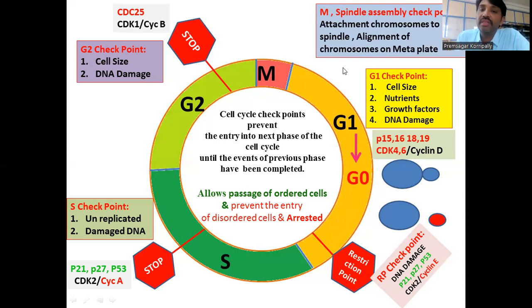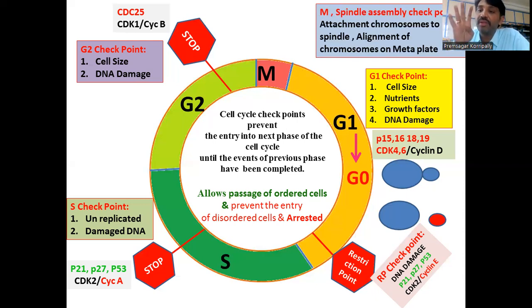So these are the different checkpoints in the cell cycle to ensure that whatever activities are supposed to be done in the various phases are finished, and then only the cell enters from one phase to the other phase.